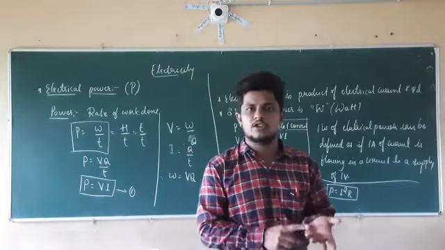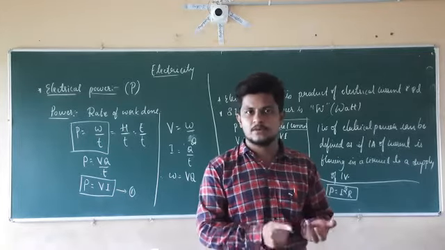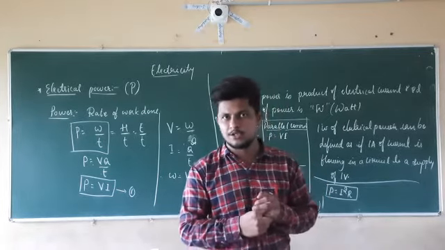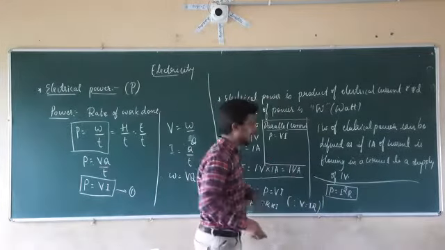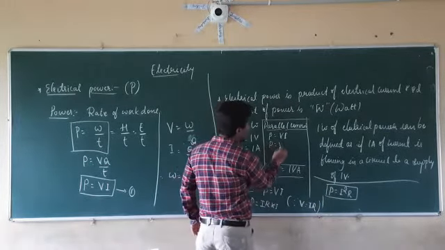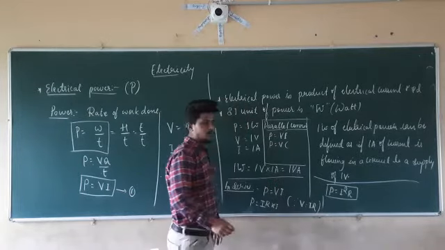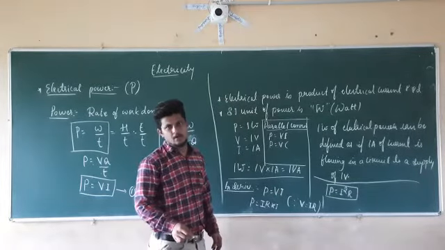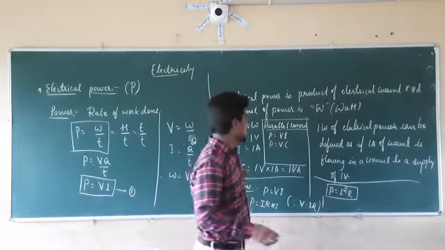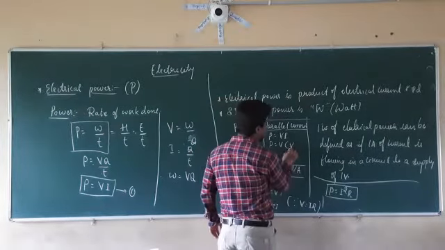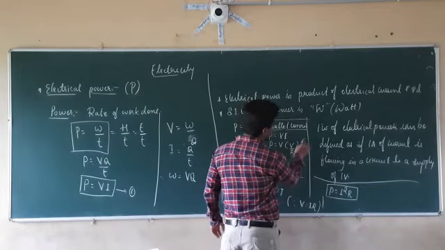So we have the known values of the voltage as well as the resistance, but we don't know the value of the electric current through that circuit. So we have to take the unknown value here. For that reason, in P equal to V into I, V is known, but I is unknown. So we are going to find the I by Ohm's law again, that is I equal to V divided by R. So I am going to substitute the I value as V divided by R,